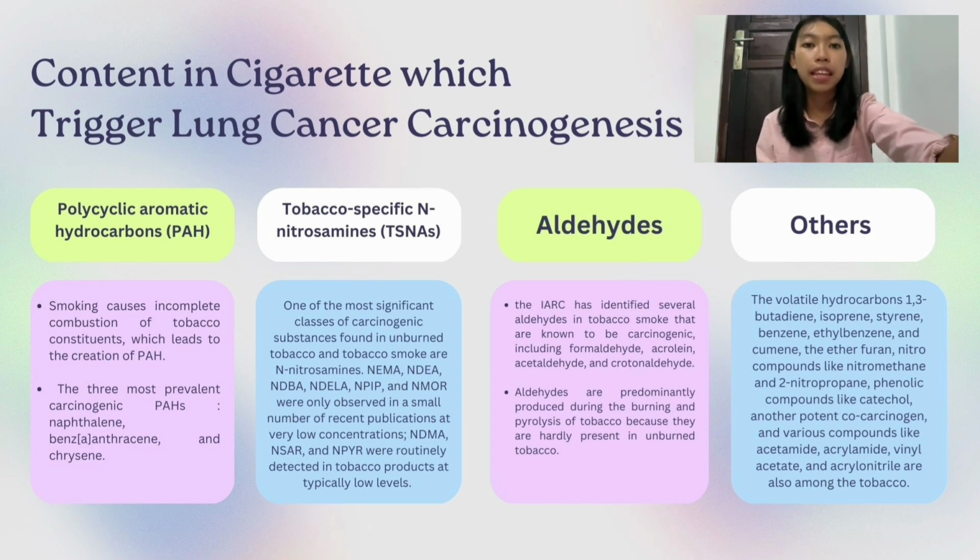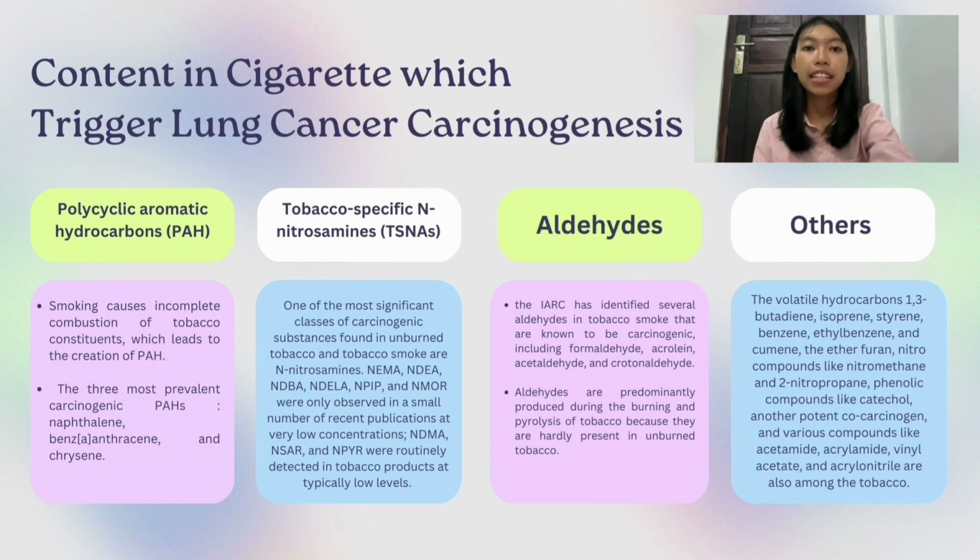Today I will explain about the content in cigarettes which trigger lung cancer's carcinogenesis. There are polycyclic aromatic hydrocarbons, tobacco-specific nitrosamines, aldehydes, and others. PAH. Smoking causes incomplete combustion of tobacco constituents which leads to the creation of PAH. They can also be found in unburned tobacco. The three most prevalent carcinogenic PAHs are naphthalene, benzo[a]pyrene, and chrysene.